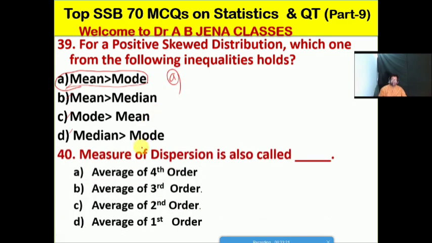So next one, we will see measure of dispersion is also called what? Whether A average of fourth order, B average of third order, C average of second order, D average of first order. So no doubt friends, C is the right option for this MCQ. So measure of dispersion is also called the average of second order. So C is the right option for this MCQ.